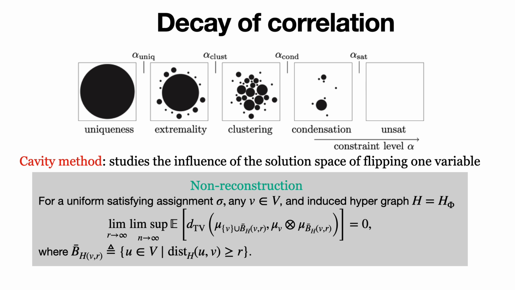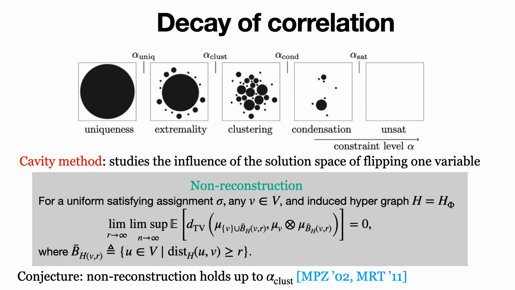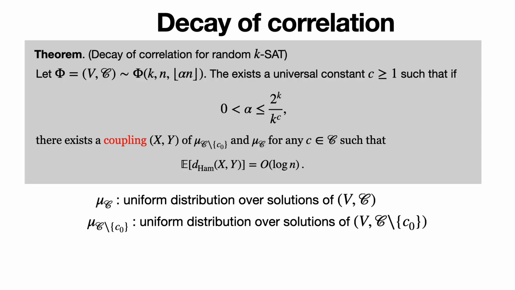Another stronger notion of decay of correlation is non-reconstruction, and has been shown to be a necessary condition for the rapid mixing of global dynamics. This non-reconstruction property was conjectured to hold up to the clustering threshold. However, both notions above are established through empirical studies in statistical physics using heuristics, and seldom rigorously proved. In our work, we managed to show a decay of correlation property in the sense of so-called coupling independence, which is essential for our sampling and counting algorithm.